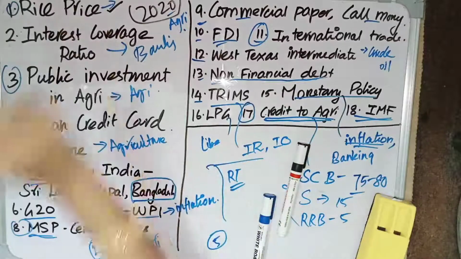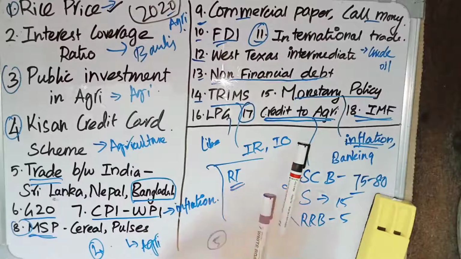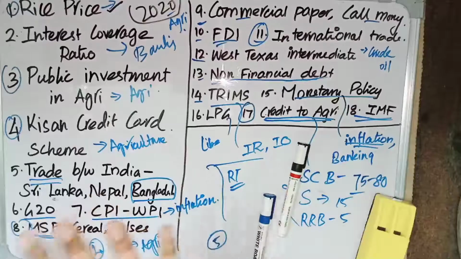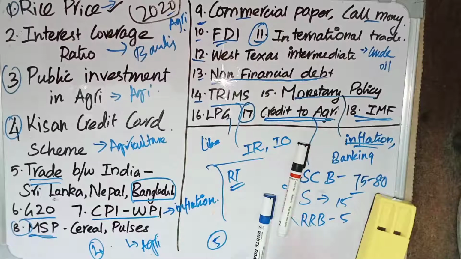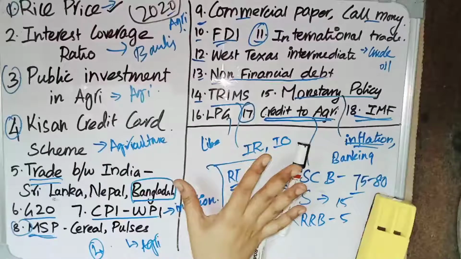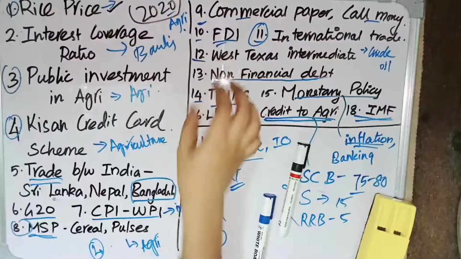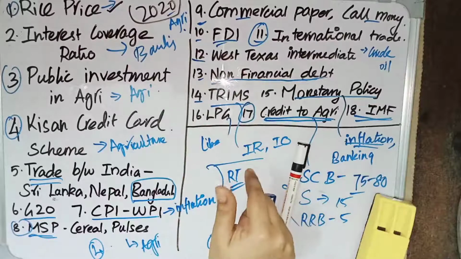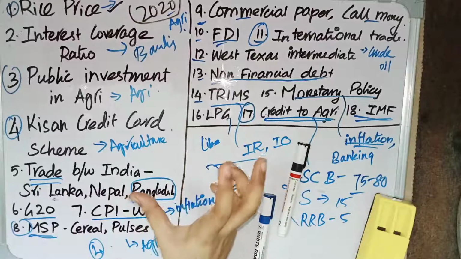First, question number 1 is related to rice price. They have asked which of the following things will contribute to the rice price, and they have given options like government subsidies, government stockpiling, government trading. So question number 1 is from agriculture. You can easily remember that question number 1 is from agriculture, and in the UPSC Civil Service Exam 2020 the chapter with the most questions is agriculture.